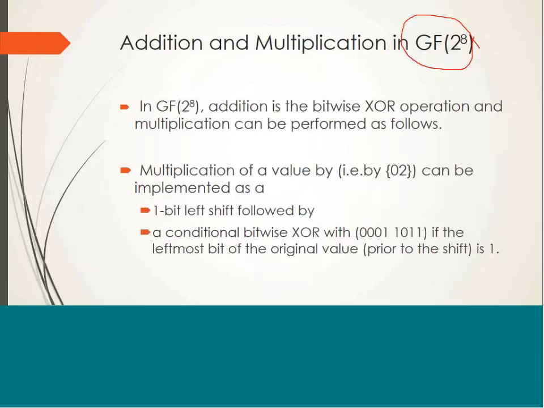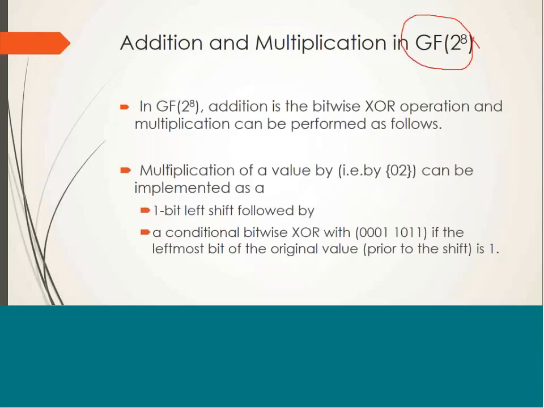There are numerous finite fields or Galois fields which possess their respective arithmetic operations. But here we are concerned with the specific Galois field 2 raised to the power 8, so I'll be discussing operations only related to GF(2^8).